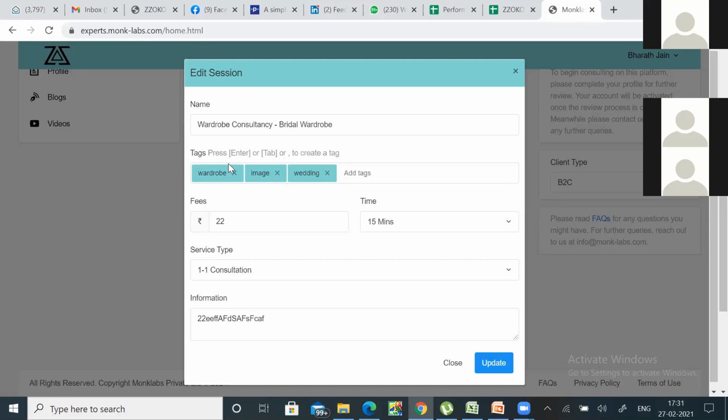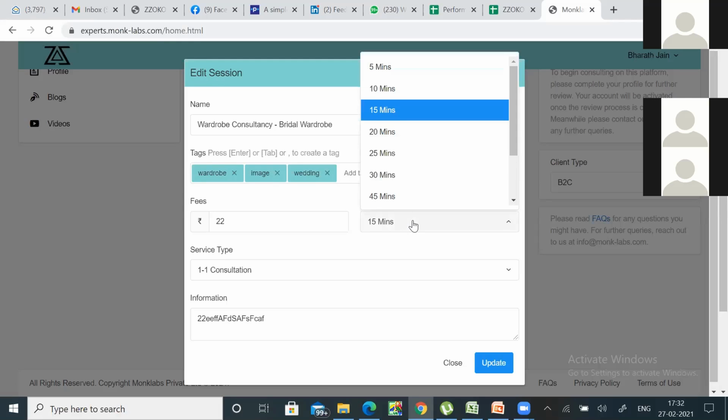And you can put as many tags as you want, because these tags again help us in searches. When somebody just puts wardrobe in our website, you will show up, right? So put in as many tags as you want, but relevant tags so that you can show up. You don't want to put wrong tags and then you show up in the wrong search, and it might end up wasting your time because the client will try to talk to you about something that is not relevant.